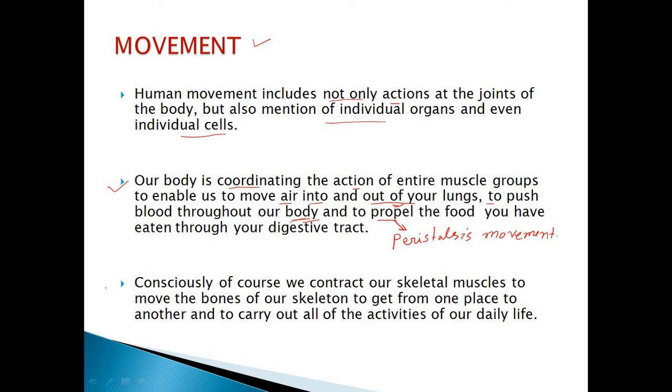Now the third point is here. Consciously, of course, we contract our skeletal muscles to move the bones of our skeleton to get from one place to another, and to carry out all the activities of our day-to-day life. How can we move?